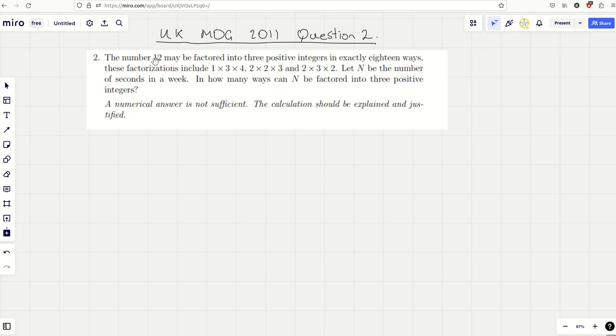Straight away I'm thinking, really? Where'd they get 18 from? Factors of 12 like this, what, three pairs? 1 and 12, 2 and 6, 3 and 4? How are they getting 18? And then you see how they include these factorizations.